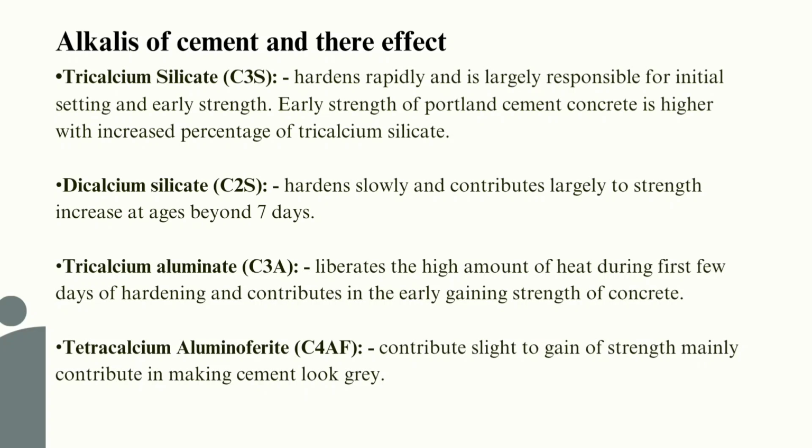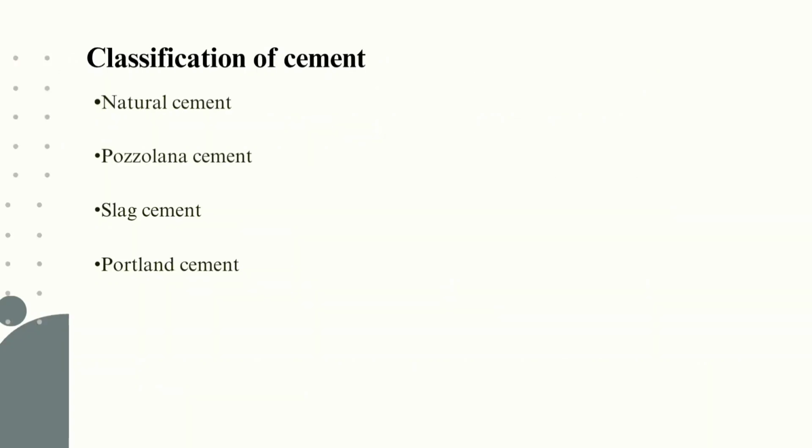Tricalcium aluminate, that is C3A. It liberates a high amount of heat during the first few days of hardening and contributes to the early strength of concrete. Tetracalcium aluminoferrite, that is C4AF. It contributes slightly to gain of strength, mainly contributes in making cement look grey. Now next is classification of cement. Cement is broadly classified into 4 types, that is natural cement, pozzolana cement, slag cement and Portland cement.